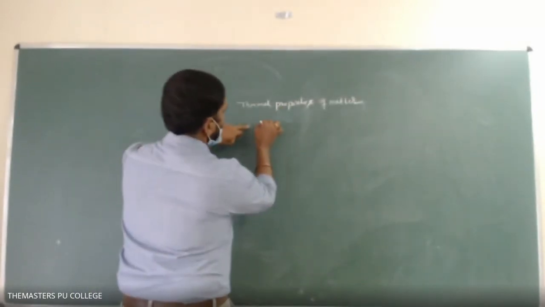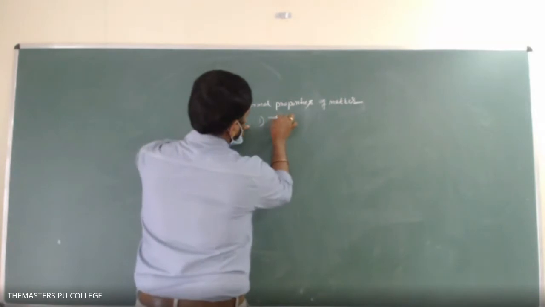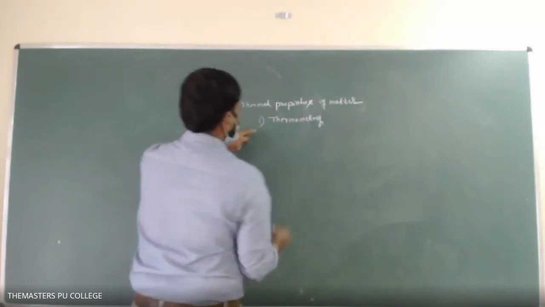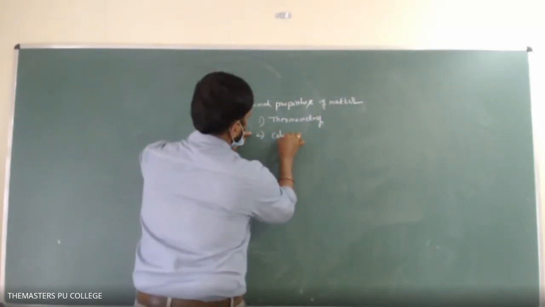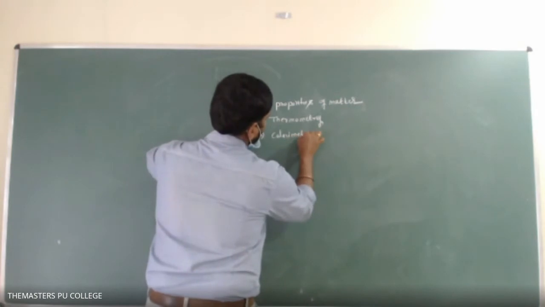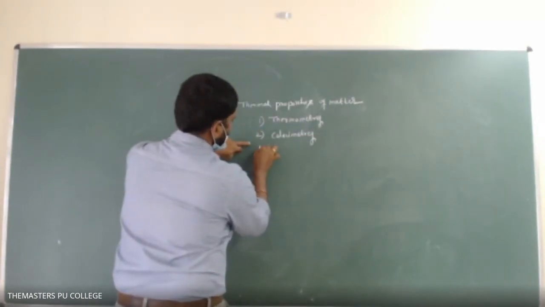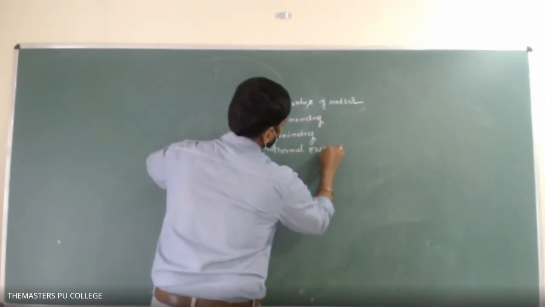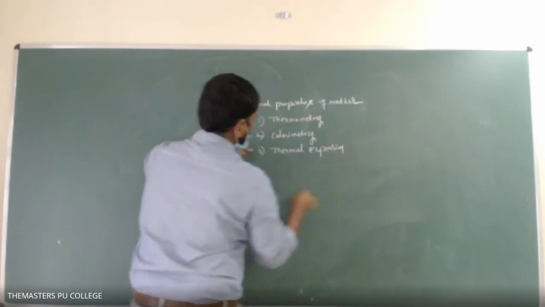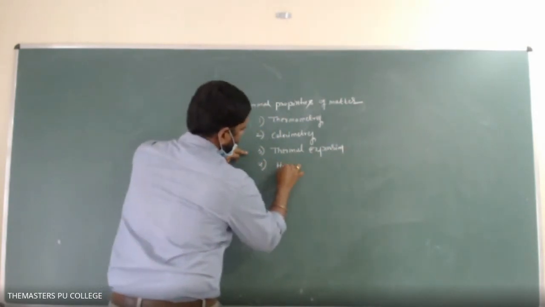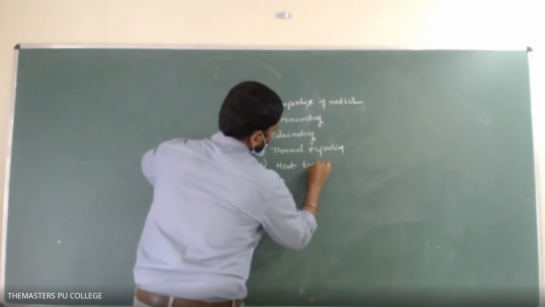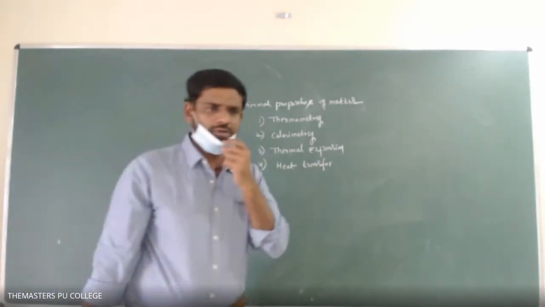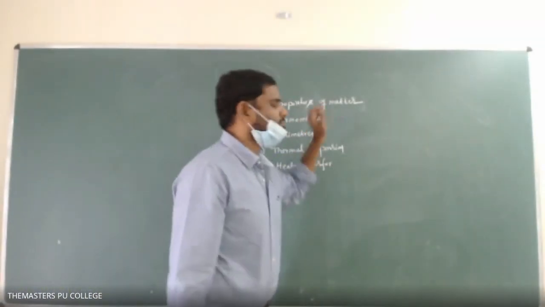The subtopics in thermal properties of matter are: first, thermometry; second, calorimetry; third, thermal expansion; and fourth, heat transfer. These are the subtopics in the lesson called thermal properties of matter.